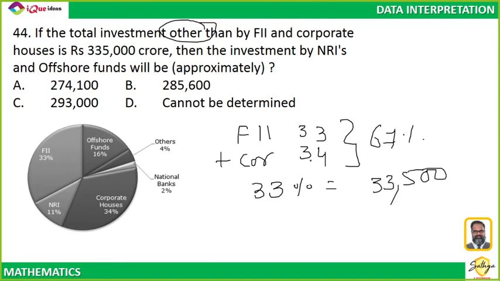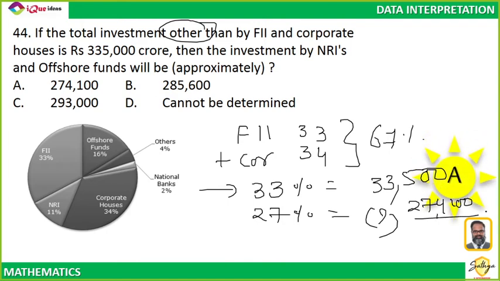So NRI and offshore. NRI is 11, offshore is 16. So 16 plus 11, 27% is how much? So if 33% is 33 thousand something, 27%, closest value 27,004, whatever. So option A is my closest answer.